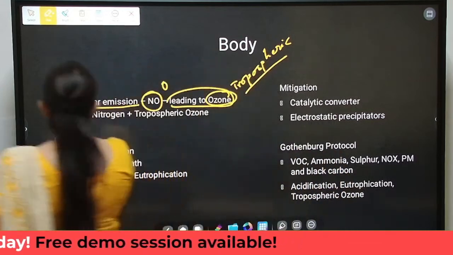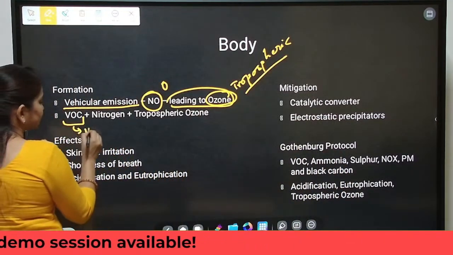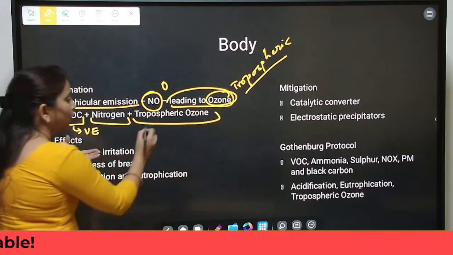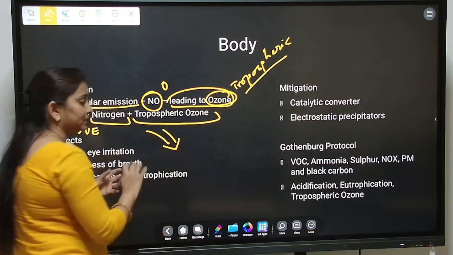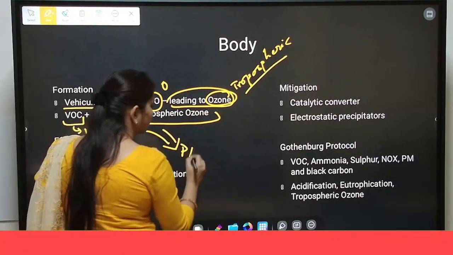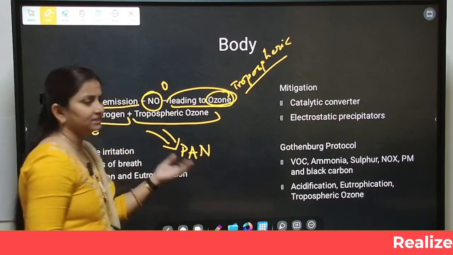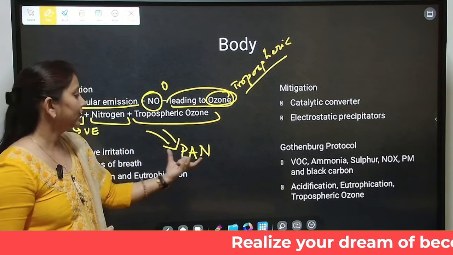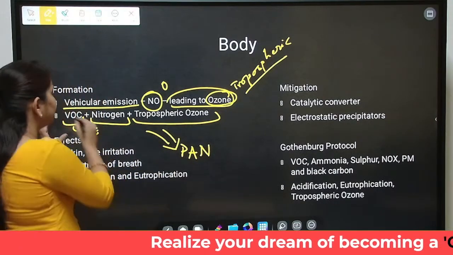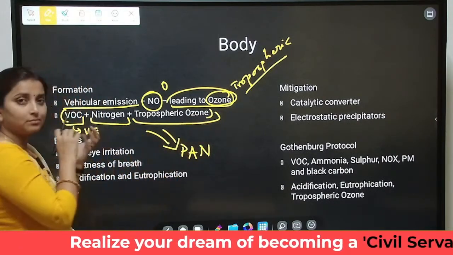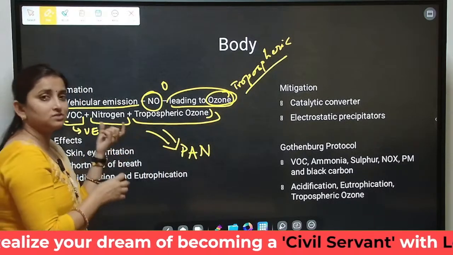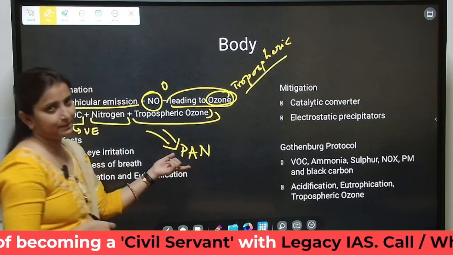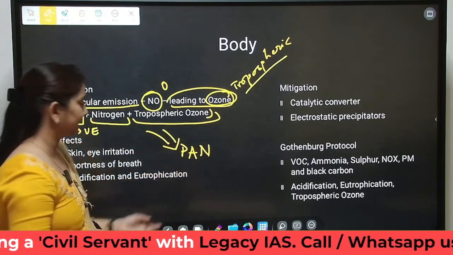Now the volatile organic compound, again because of the vehicular emission, combines with nitrogen and tropospheric ozone to form the secondary pollutant, or the photochemical smog, by the name peroxyacetyl nitrate. This is just one example of photochemical smog. It can be any other thing. So peroxyacetyl nitrate is formed because of this chemical reaction, because of the presence of volatile organic compounds, nitrogen and tropospheric ozone, which together form PAN, that is peroxyacetyl nitrate.